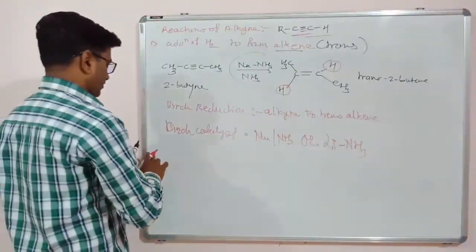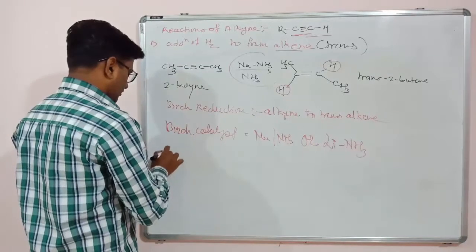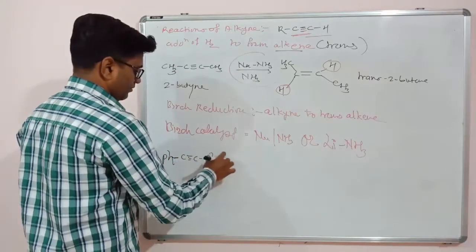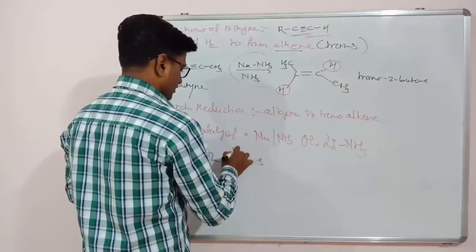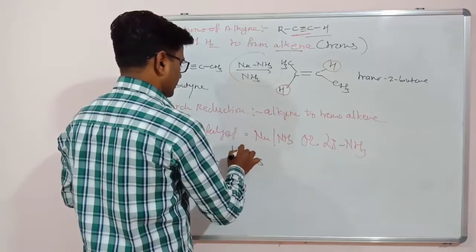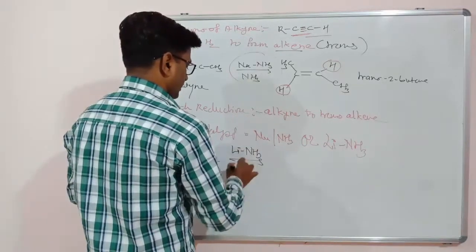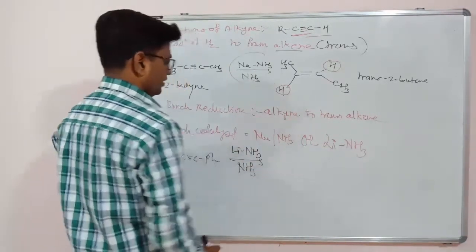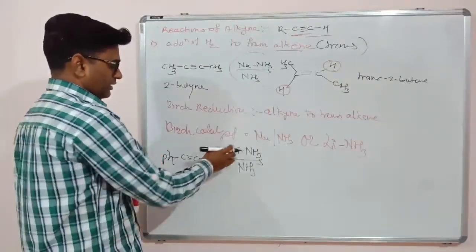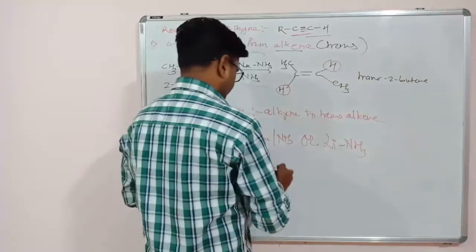For example, if we have this diphenyl acetylene, PhC triple bond CPh, and suppose you are using lithium ammonia in presence of ammonia, so instead of sodium I just used another s-block element, that is lithium.